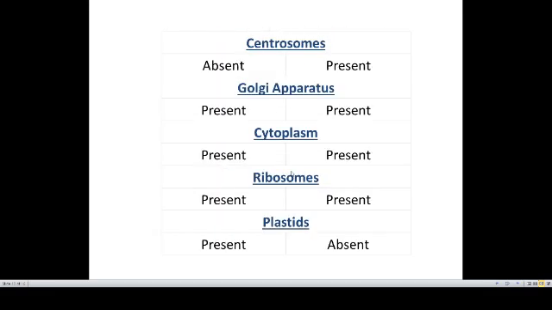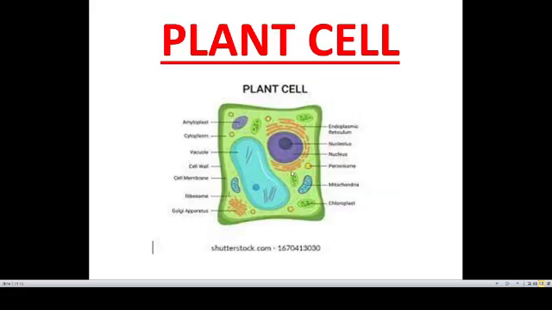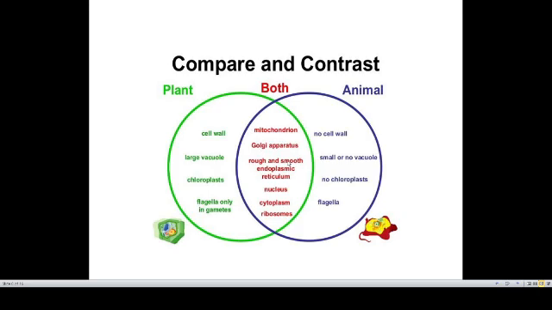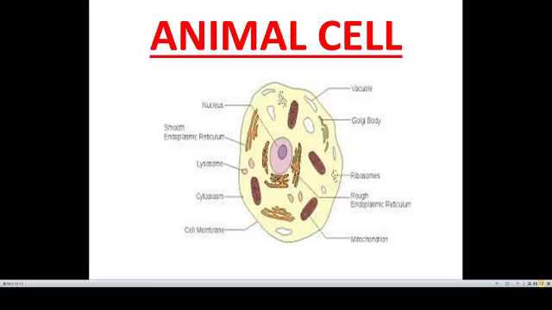Okay. Now you can see centrosome. Centrosome is absent in plant cell, whereas it is present in animal cell. Here are centrosomes. Small centrosomes are present in animal cell. Sorry, it is absent in plant cell, whereas it is present in animal cell.